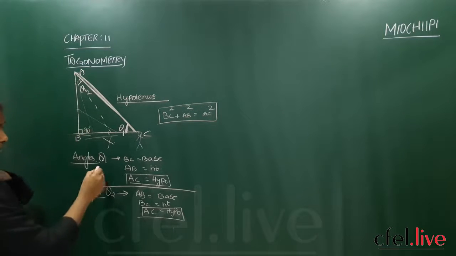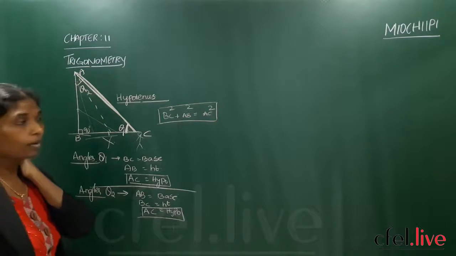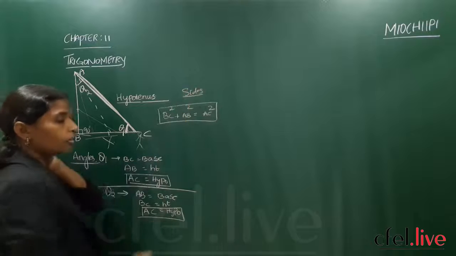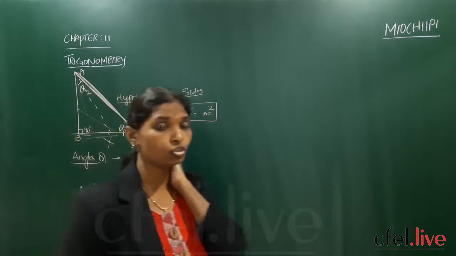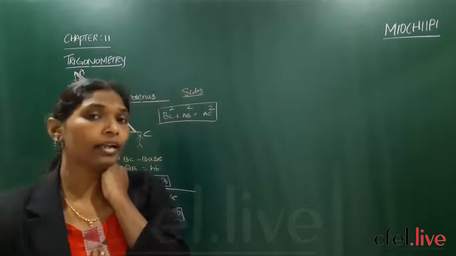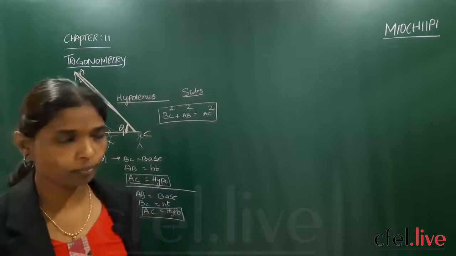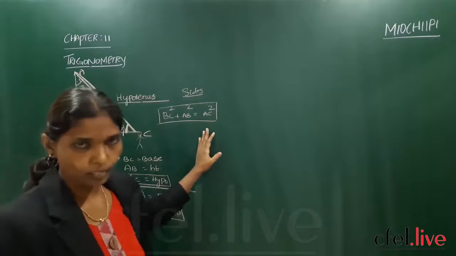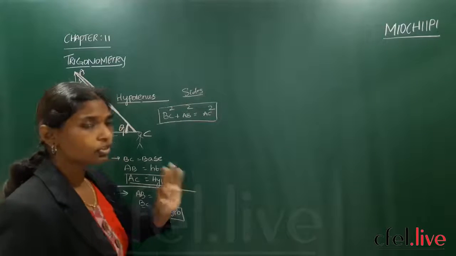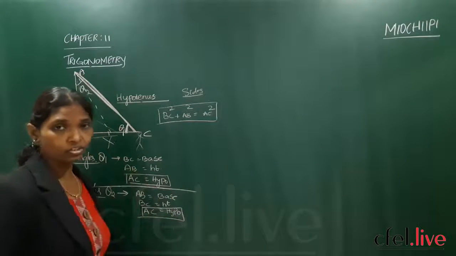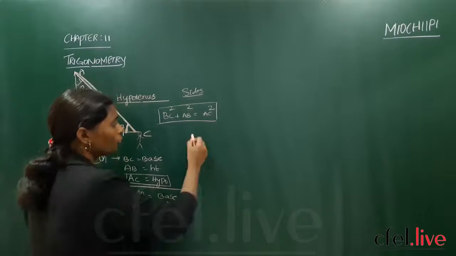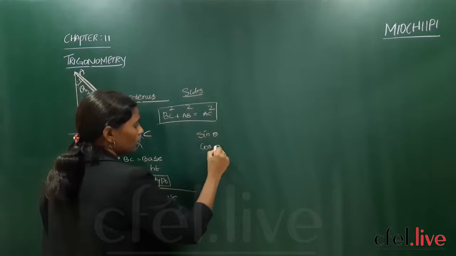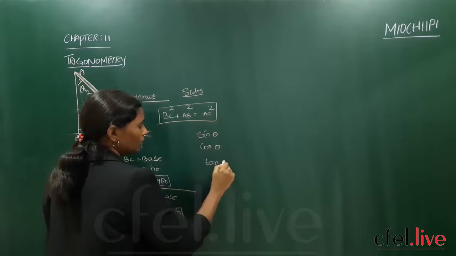Till now I have talked about angles. Now I am entering into the sides. So trigonometry is the combination of the ratio of sides with an angle. That is the greatness of trigonometry. You will be talking about theta along with the sides, right? Here we have three types of side ratios: sin theta, cos theta, tan theta.